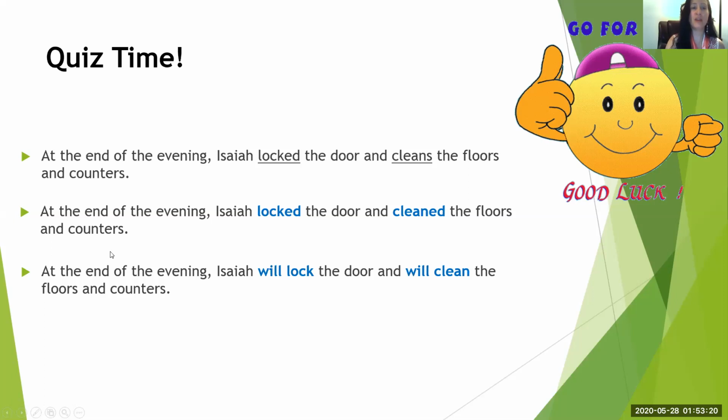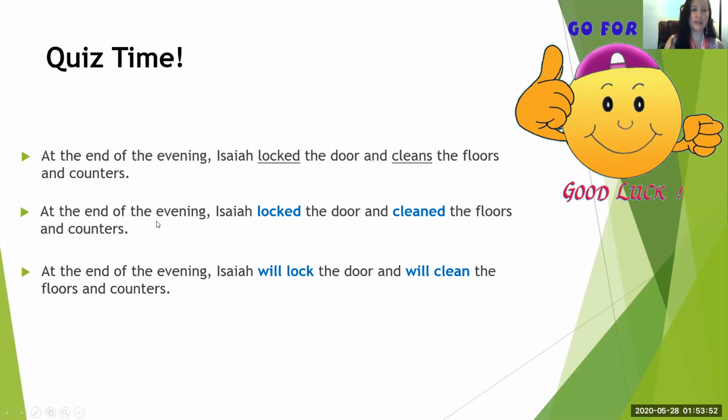Now here's one that I hope everyone's paying attention to. At the end of the evening, Isaiah will lock the door and will clean the floors and counters. What tense is this? You know the clue, will is in front of the verb lock. Will lock, future tense for everyone who got it. So we're going to agree that this is going to happen in the future tense, okay?